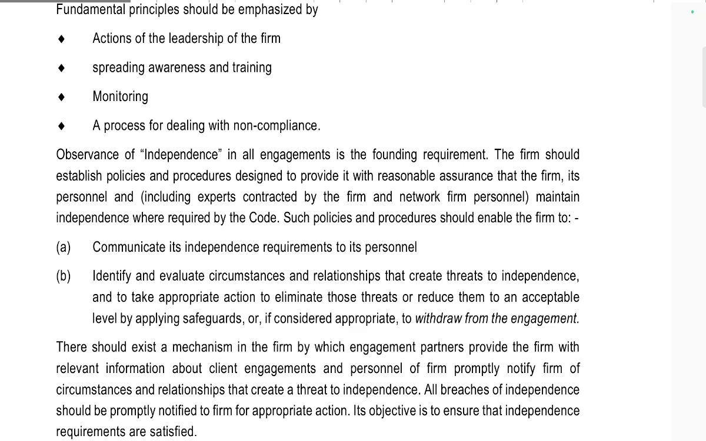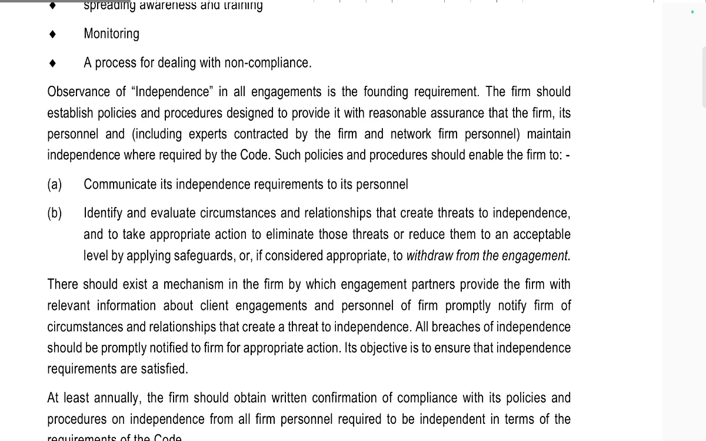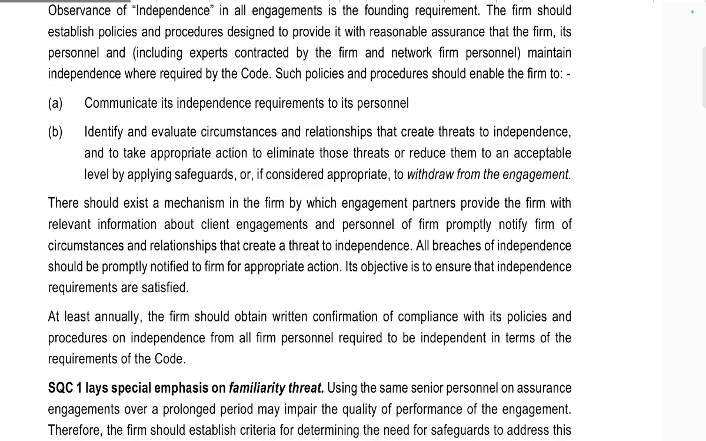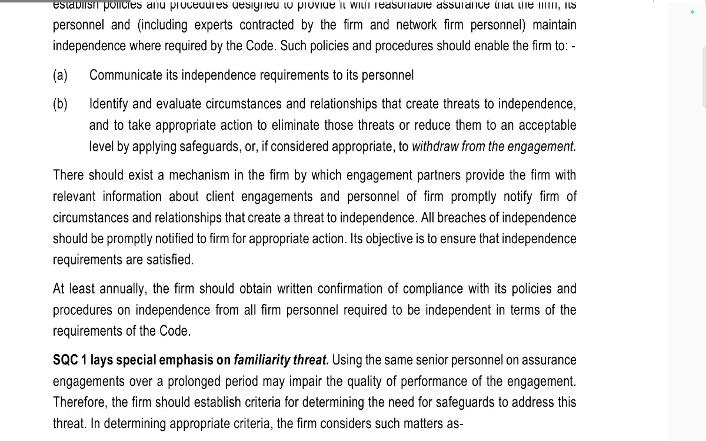The firm should establish policies and procedures designed to provide reasonable assurance that the firm, its personnel, and where applicable experts contracted by the firm and the network firms maintain independence where required by the code. Such policies and procedures should enable the firm to communicate its independence requirements to personnel, identify and evaluate circumstances and relationships that create threats to independence, and take appropriate action to eliminate the threats or reduce them to an acceptable level by applying safeguards. If considered appropriate, withdrawal from the engagement is the option.